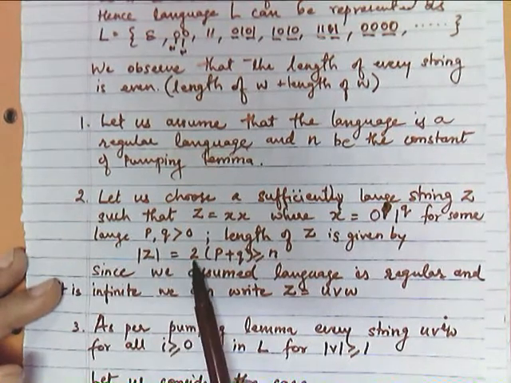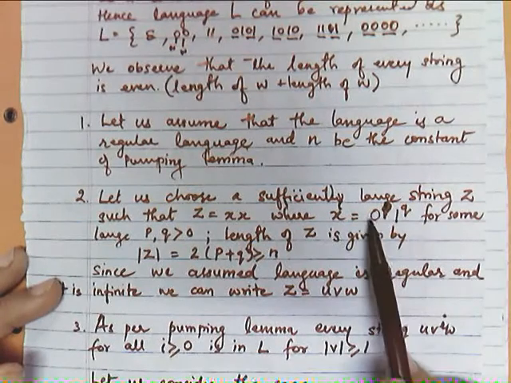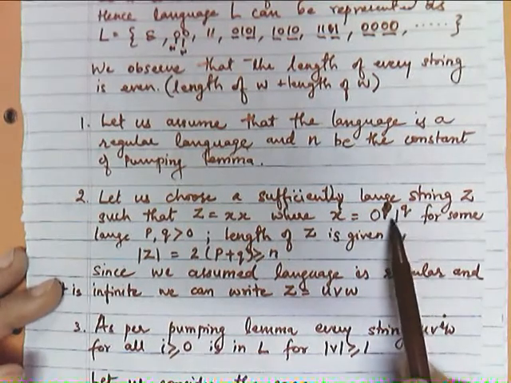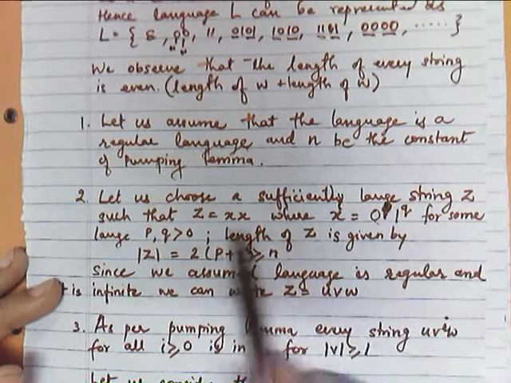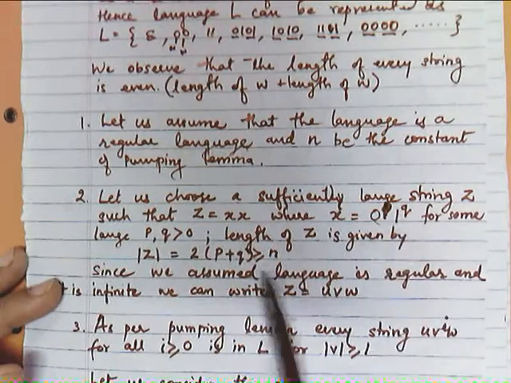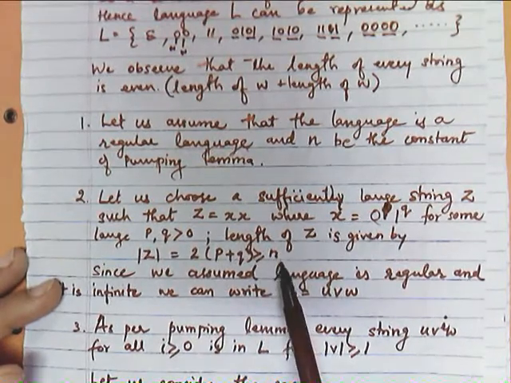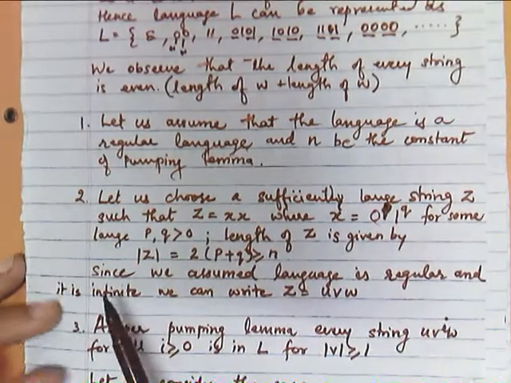How do we find the length of z? The length of x will be p plus q, and since in z there are two x, it will be 2(p plus q), which should be greater than or equal to n, as per our pumping lemma.